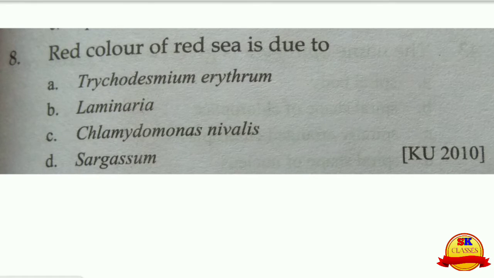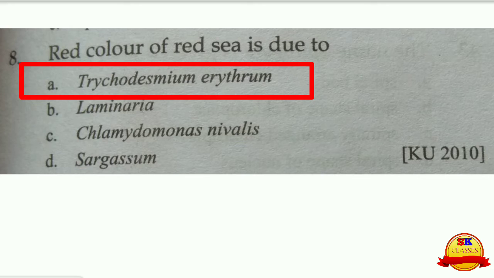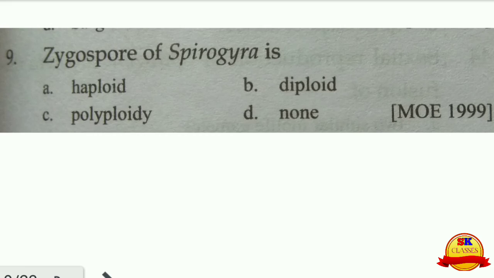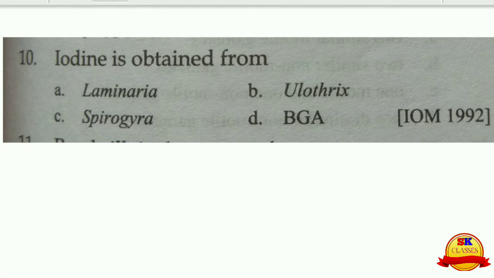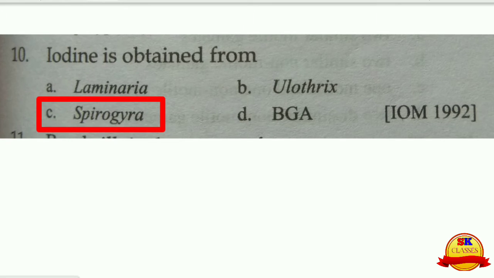Red color of the Red Sea is due to Trichodesmium erythraeum. That is the A choice. The zygospore of Spirogyra is diploid because it is formed after the fusion of haploid gametes, and this is the sporophytic generation for a very short period. Iodine is obtained from Laminaria, that is A.